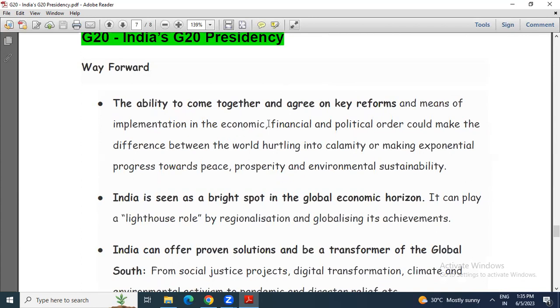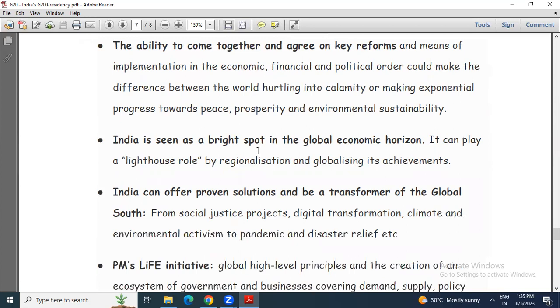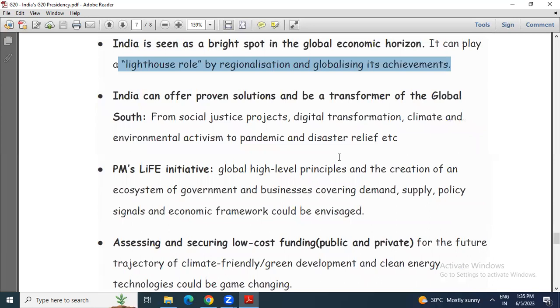Means of implementation in the economic, financial, political order could make the difference between the world hurtling to calamity or making exponential progress towards peace, prosperity, environmental sustainability. India is seen as a bright spot in the global economic horizon. So India can play a lighthouse role. Remember, lighthouse role by regionalizing and globalizing its achievements. So India can play the lighthouse role by globalizing its own achievements.